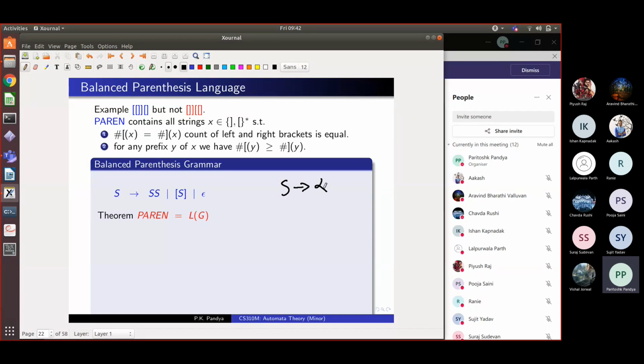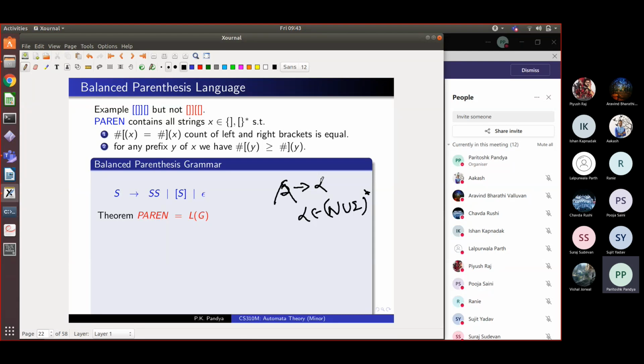We can choose S to go to any alpha, or any non-terminal for that matter. Any non-terminal can go to any alpha, where alpha is an arbitrary string over non-terminals and terminals, including epsilon. So S could go to SS, or S could go to bracket S bracket. Depending on what you want to generate, you can have different kinds of alphas there. There is no restriction on what this alpha is. And those are context-free grammars.